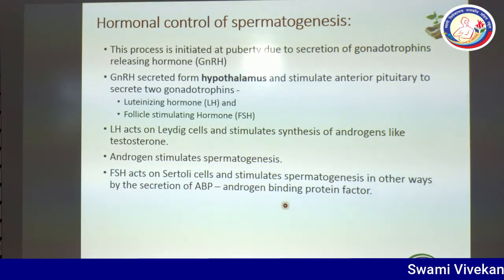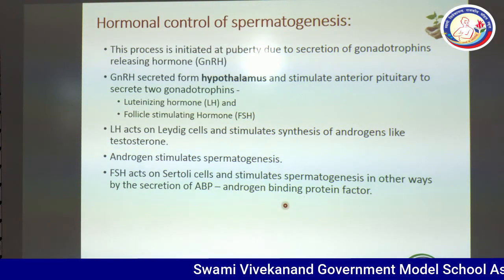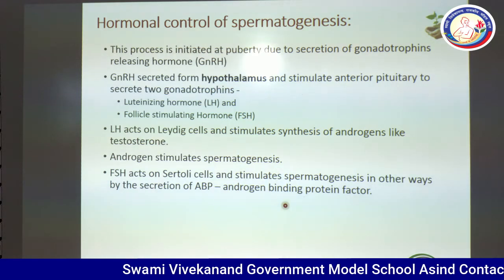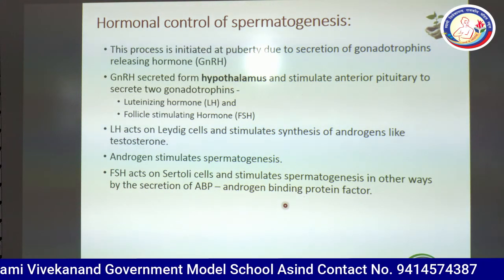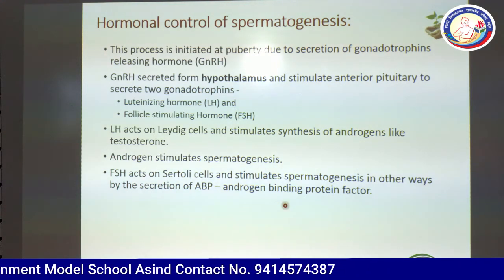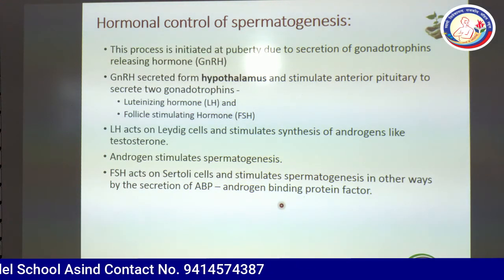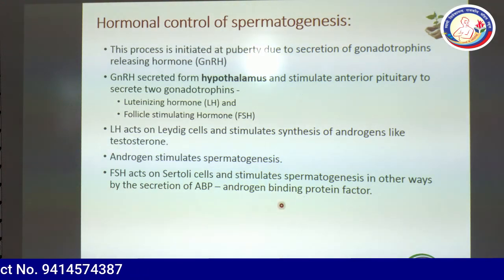In brief, the hypothalamus produces GnRH. GnRH stimulates the anterior pituitary to produce LH and FSH. LH is responsible for the secretion of testosterone, which is required for spermatogenesis, and FSH acts on Sertoli cells to stimulate ABP, androgen binding protein.